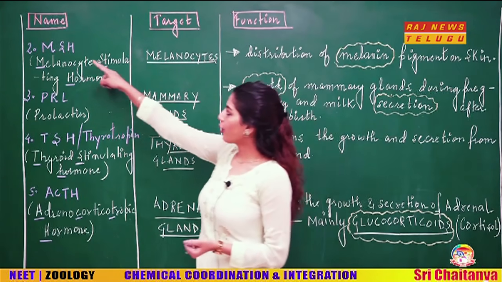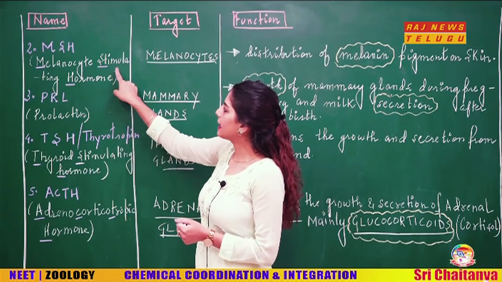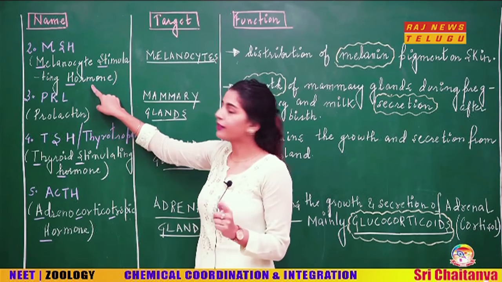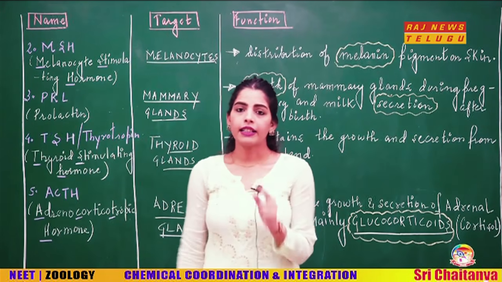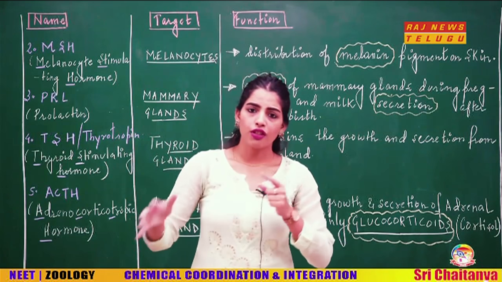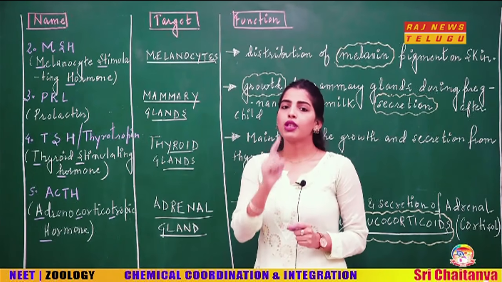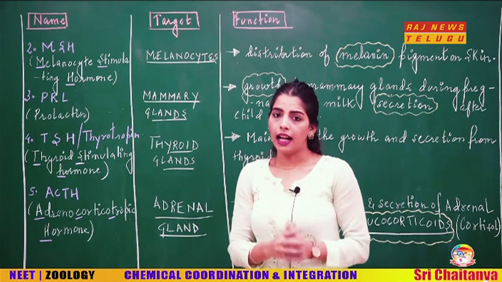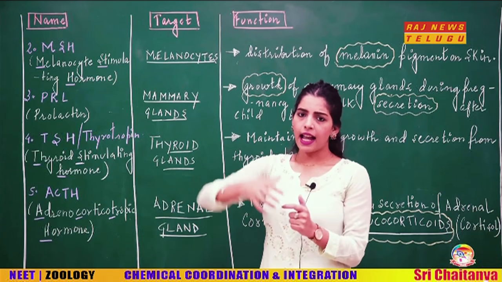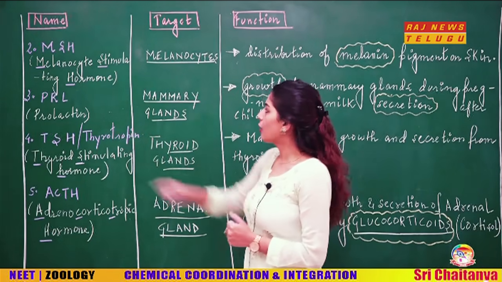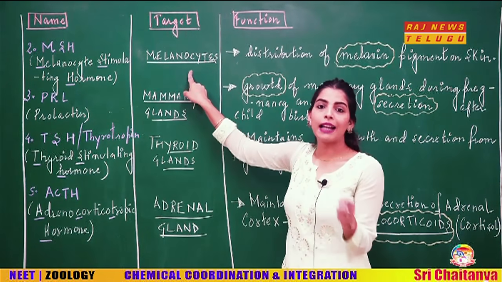So the next hormone is MSH, which stands for melanocyte stimulating hormone. MSH stands for melanocyte stimulating hormone. Now students, I said that only the growth hormone has a generalized action, okay? But all other hormones, since the pituitary gland is called the master gland, definitely are going to act upon the other glands or other cells and control their secretion. So as the name is suggesting, melanocyte, the target is definitely the melanocytes.